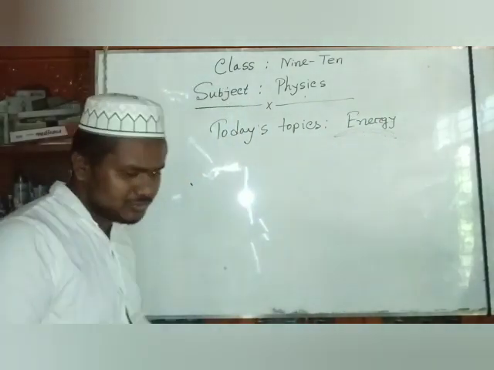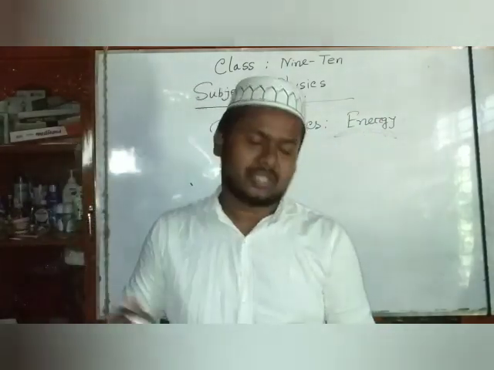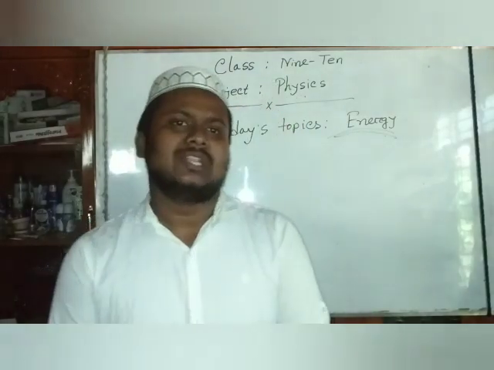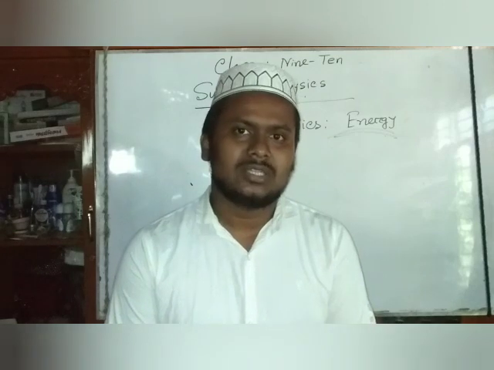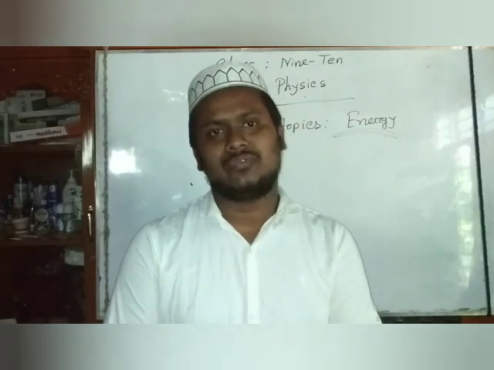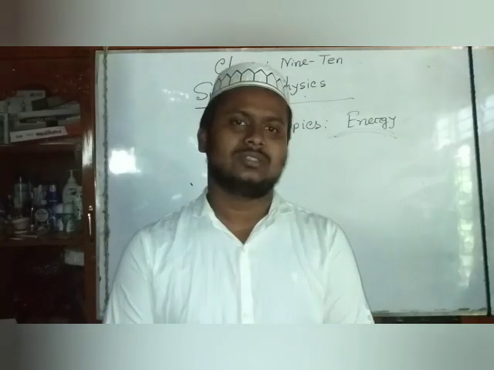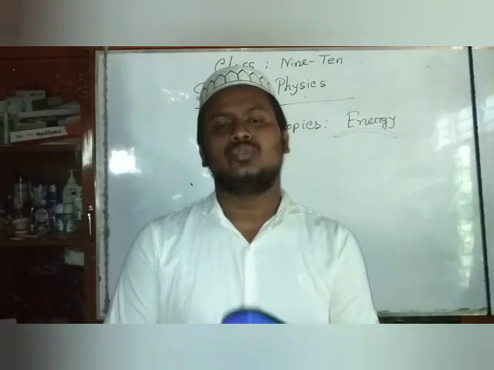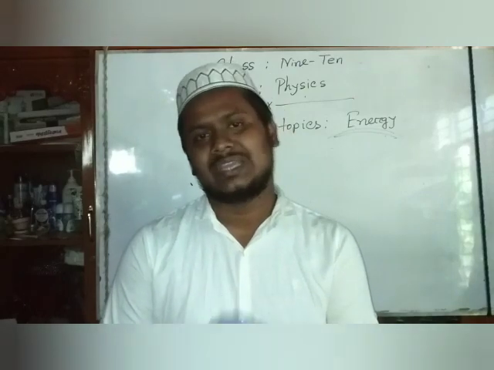Dear students, at first we need to know the definition of energy. The definition of energy is the ability of a body to do work. The ability of a body or object to do work is called energy.